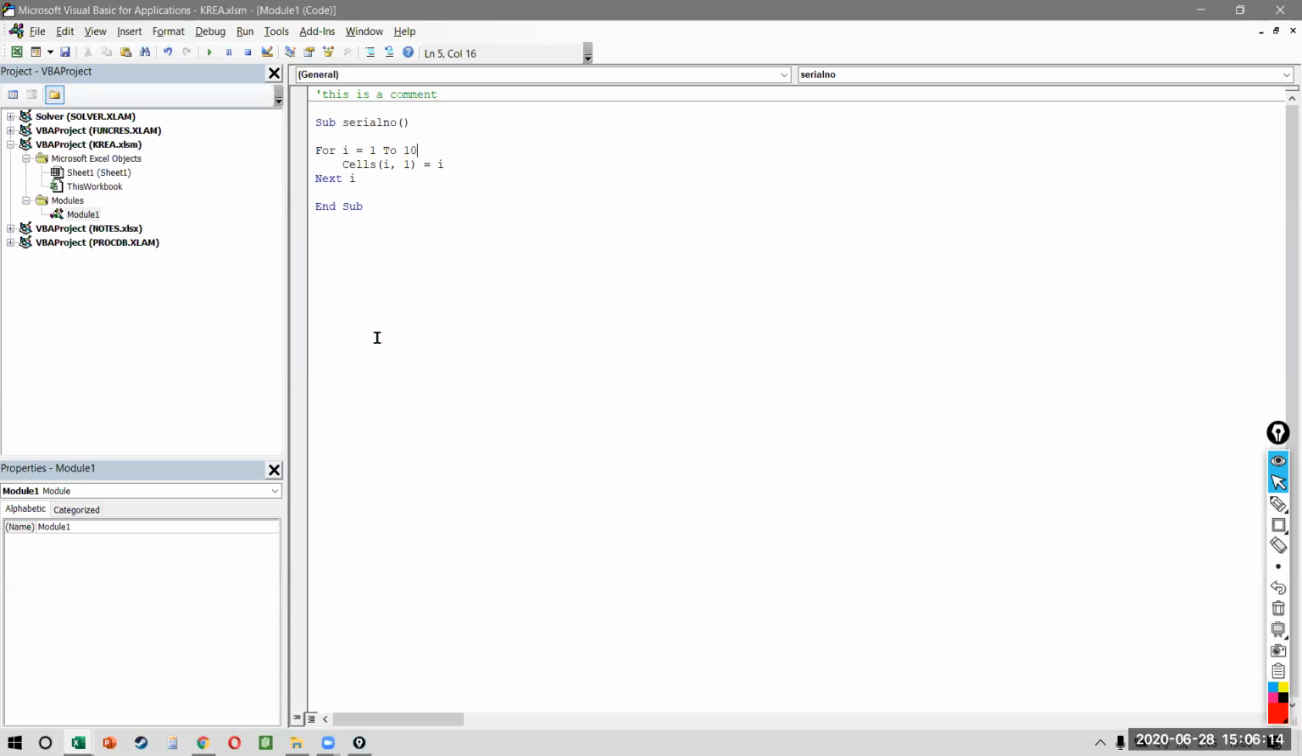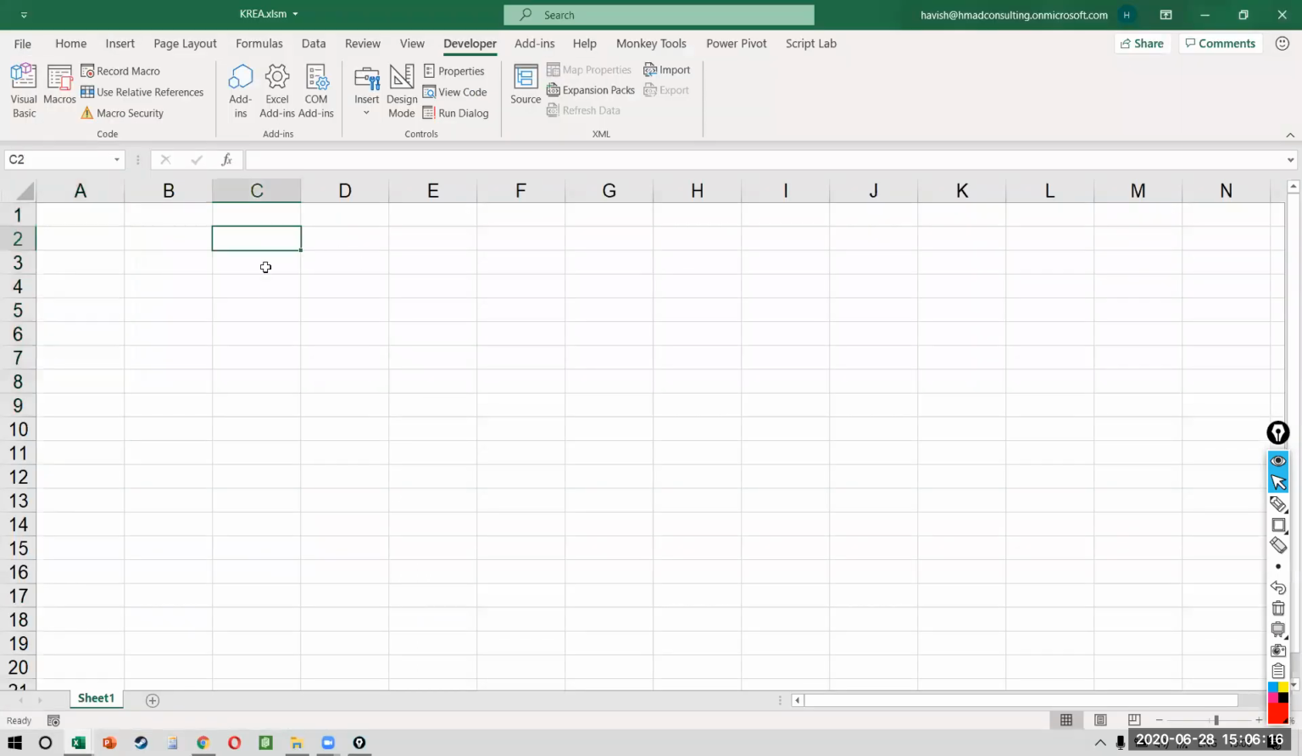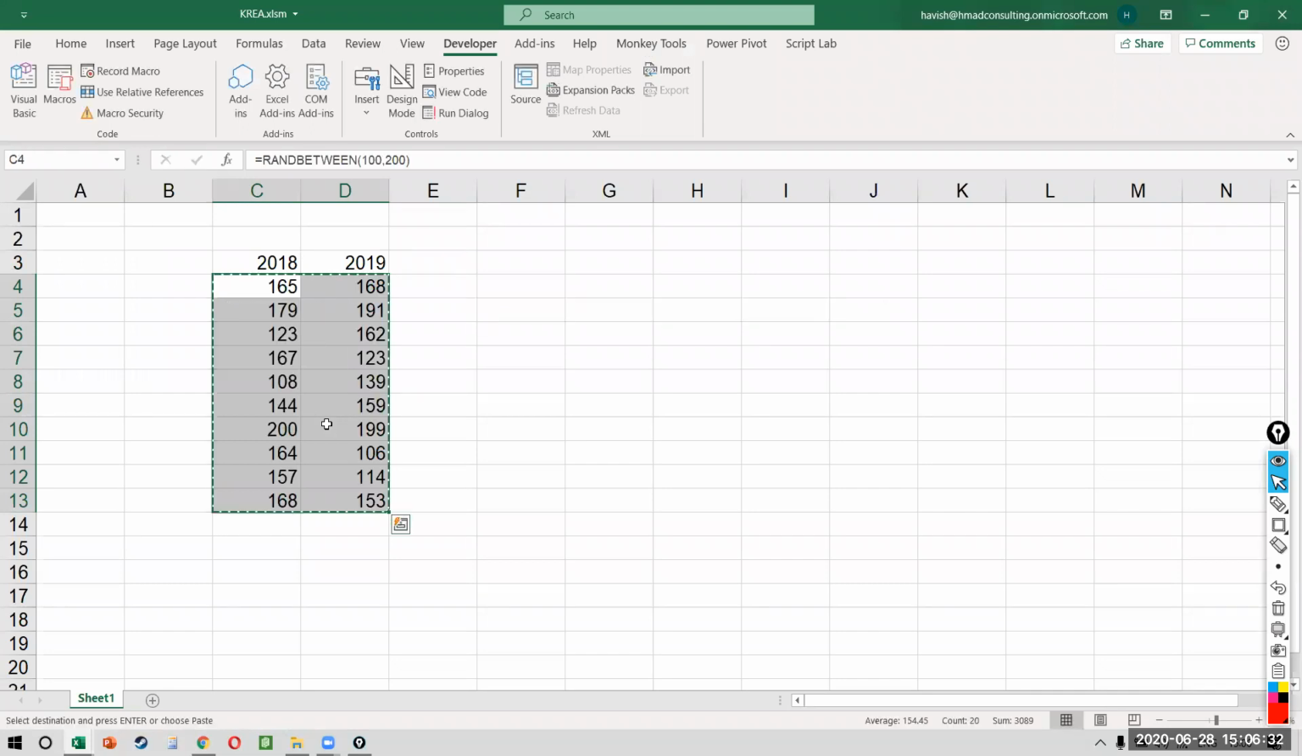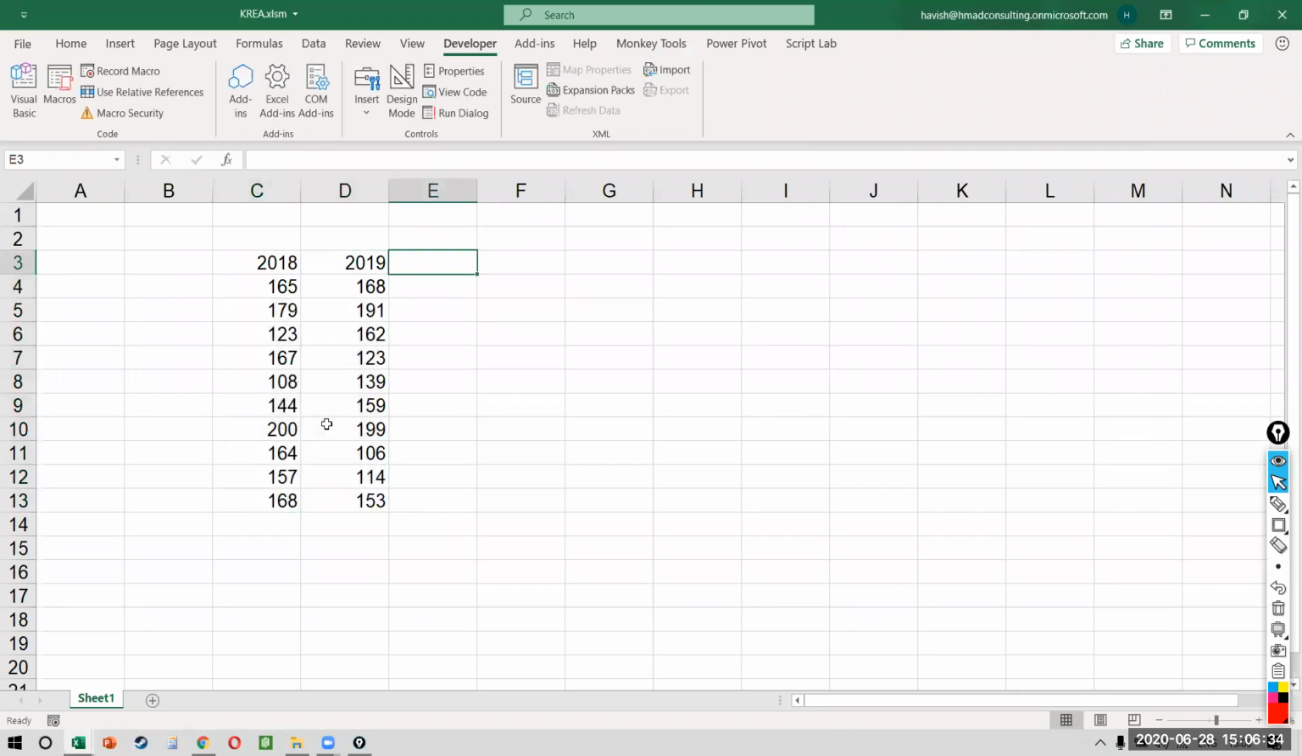Let's do one more example. This is 2018, this is 2019, and then I have some numbers. Can anybody tell me, how do you find the growth? How do you find the growth year over year?